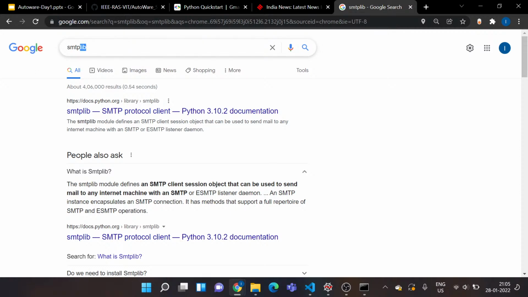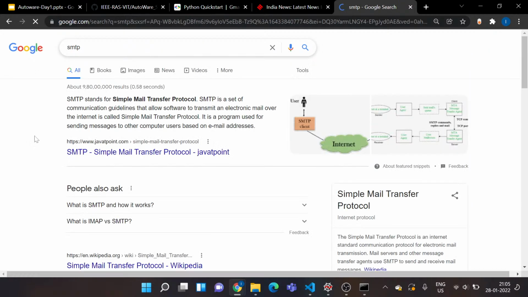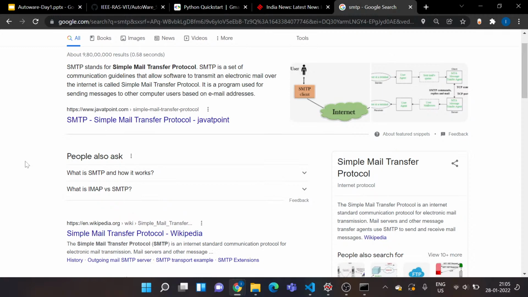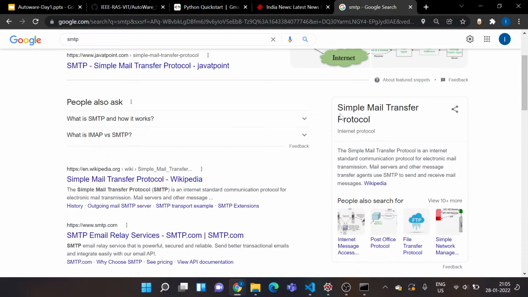Rather than searching smtplib, I would like to show you what SMTP is. SMTP stands for Simple Mail Transfer Protocol. This is just another protocol, like your IP protocols. It's an internet standard communication protocol for electronic mail transmission.